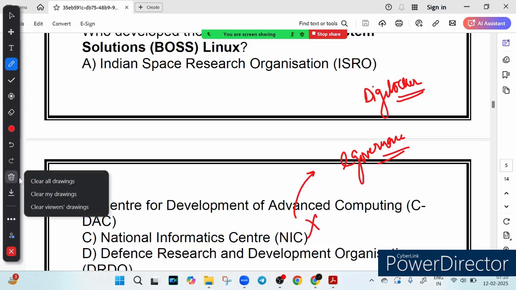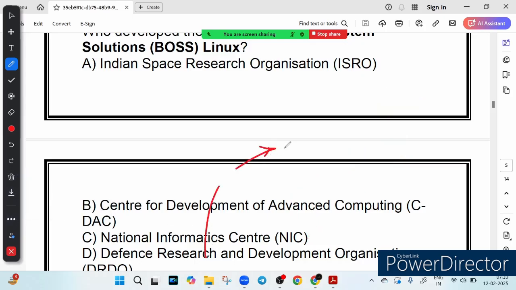Now finally, option D, we have DRDO. DRDO is responsible for defense technology, right? Including missiles, radars, and fighter jets, but not a Linux operating system. Agni and BrahMos missiles were developed by DRDO, but they are not related to software like BOSS Linux. So the correct answer is option B.